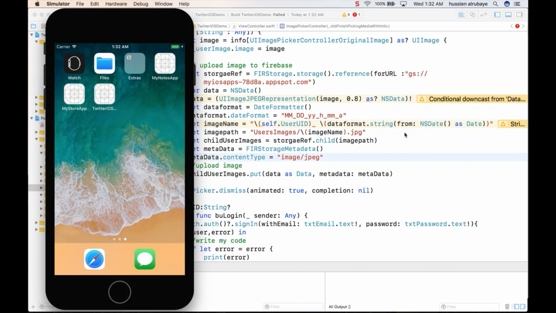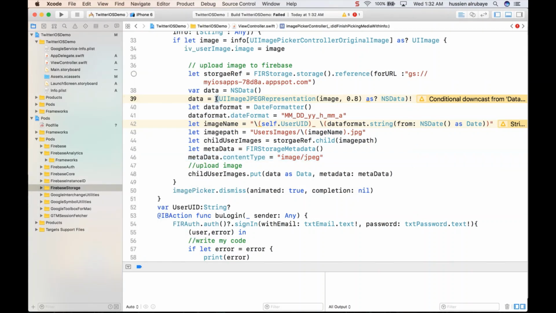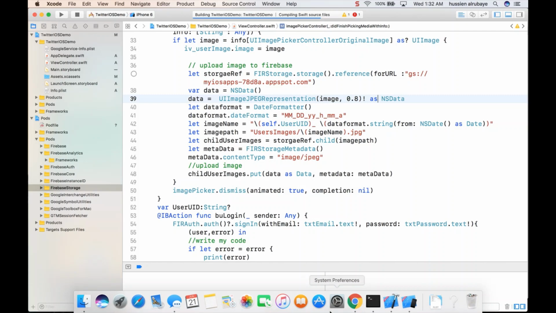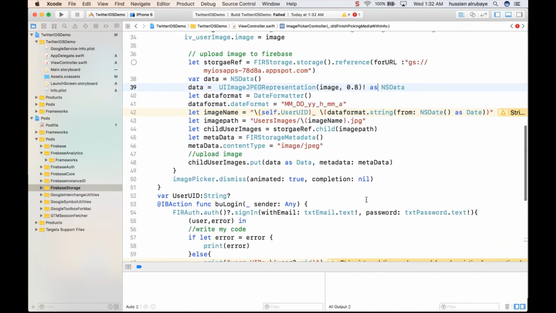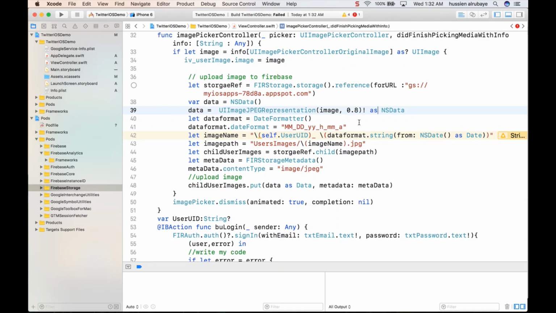So this one, you could use it in this way, or you could use it in this way. You say dot as. Both of these give you the same result. There is no difference between them. Hopefully now everything sounds cool and I don't have any issues.